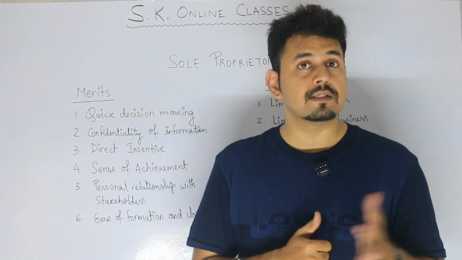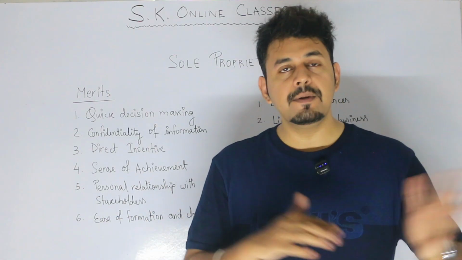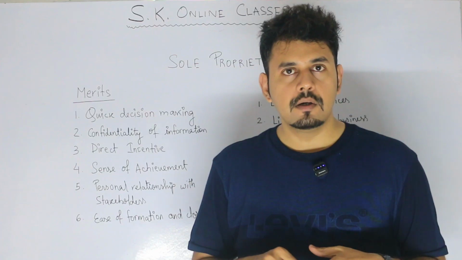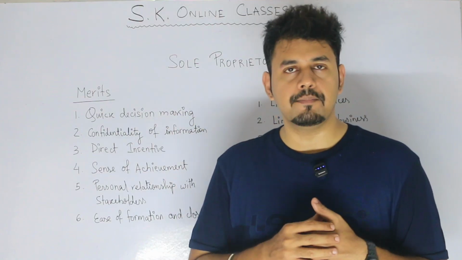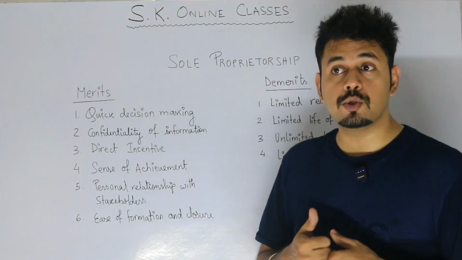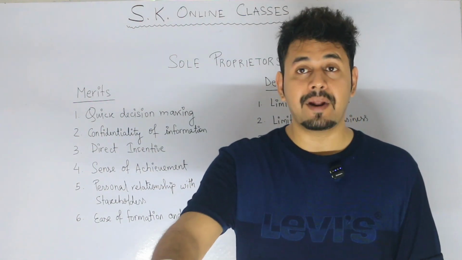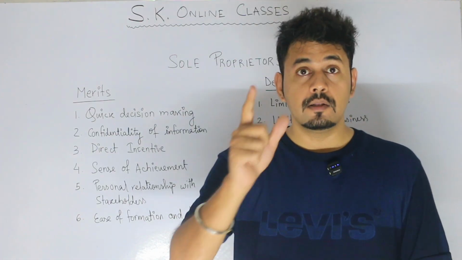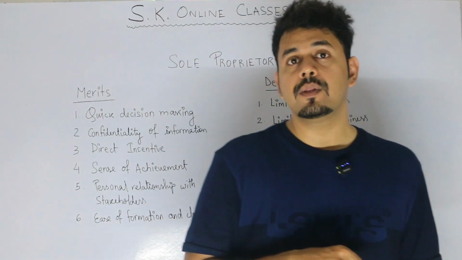Whereas in case of joint stock companies, Ratan Tata, suppose when he was alive, he never used to go to the suppliers to buy the goods. There were people doing this for him. Mukesh Ambani doesn't go to buy the goods from any vendor. Other people are going. So that's the point. You do not have a direct relationship with the owner of the company, whereas in case of proprietorship, it is absolutely available. The customers are coming to the shop, the proprietor himself is selling the goods to them. So they feel like, yeah, this is the proprietor. Seeing him, they will believe that the owner is treating me very nicely, this shop is good, let's buy from this shop. So this is how you build a good relation with the stakeholders.